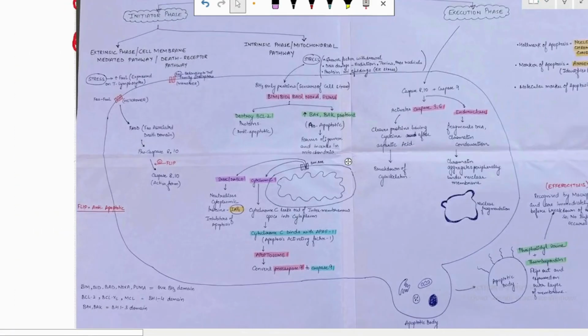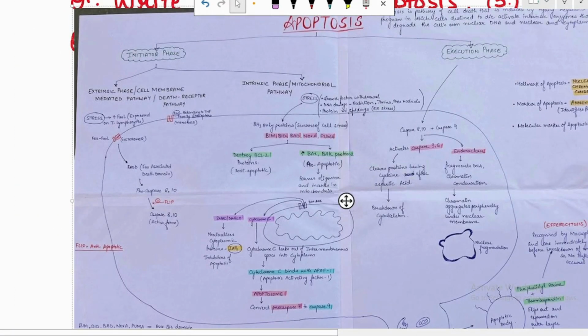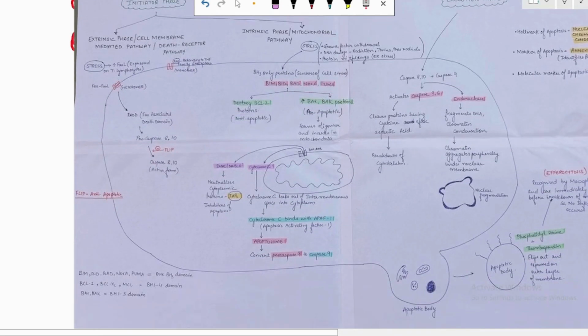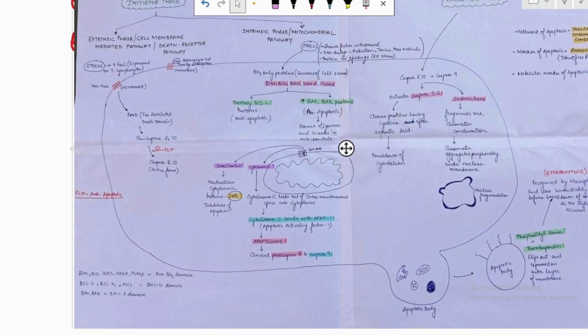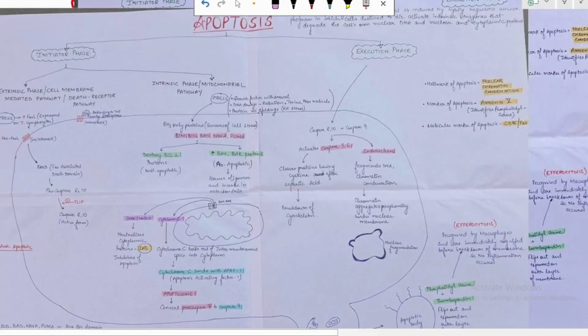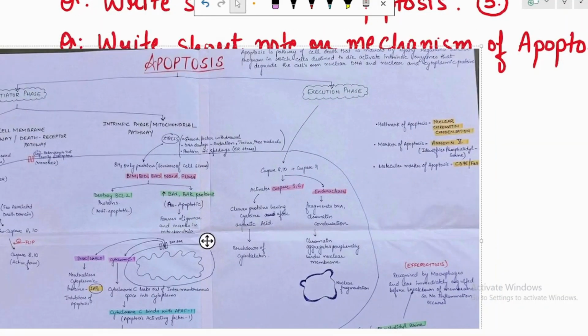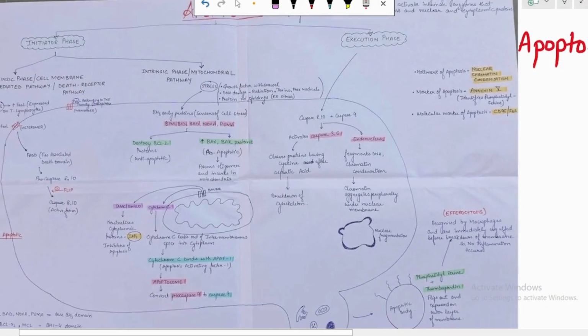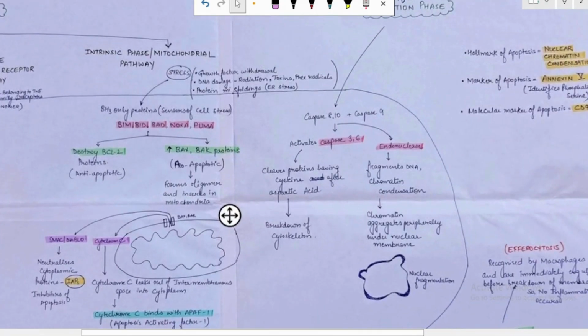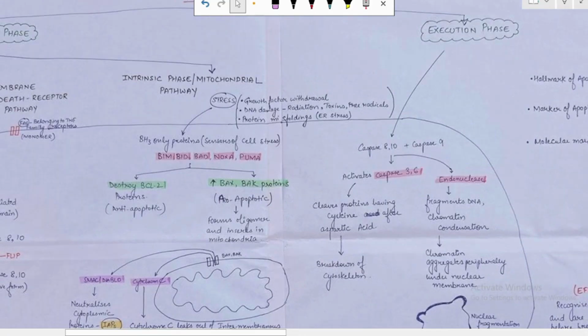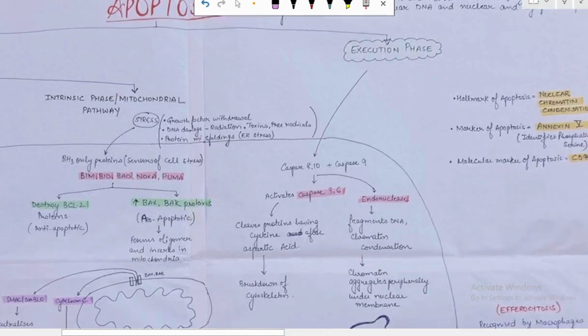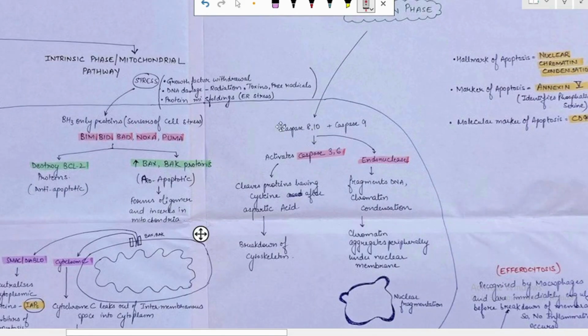From this initiator phase, we came to know that there is activation of caspase 8 and 10 and caspase 9. Now, moving on to the execution phase, what these caspases will lead to. Since the initiator phase leads to the activation of caspase 8 and 10 and caspase 9,